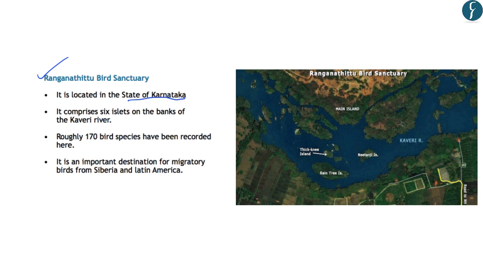Further, it comprises 6 islets on the banks of river Kaveri. So as you can see in this map, the Ranganathittu bird sanctuary is located on the banks of Kaveri river and it comprises 6 islets of which 4 are shown in this map. Now this sanctuary is an important place for various bird species and till now roughly 170 bird species have been recorded. And in winters it is an important destination for the migratory birds from Siberia and Latin America.